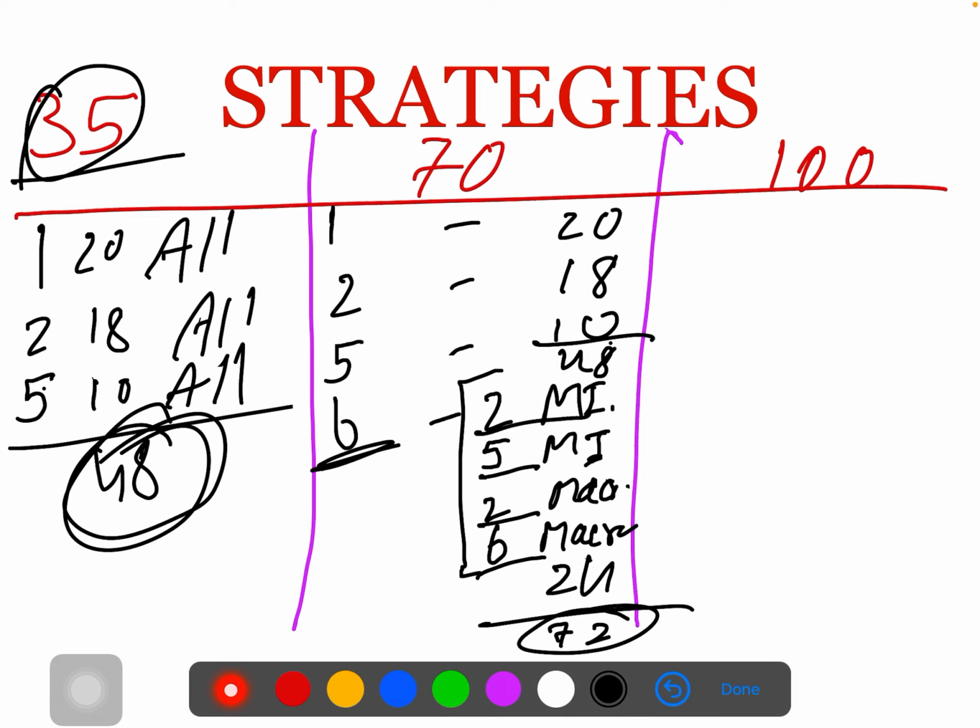And for the students who want to score 100 out of 100, let me give the best strategy for you guys also. So 1 mark, 2 mark and 5 mark questions are compulsory, so you cannot skip those. So let me tell you the 6 mark. The students who do not want to miss even a single mark have to follow a bit of extra question preparation. Definitely the students who are thinking of scoring 100 marks, the effort will be good. So for them, they have to read a bit more to score these marks.